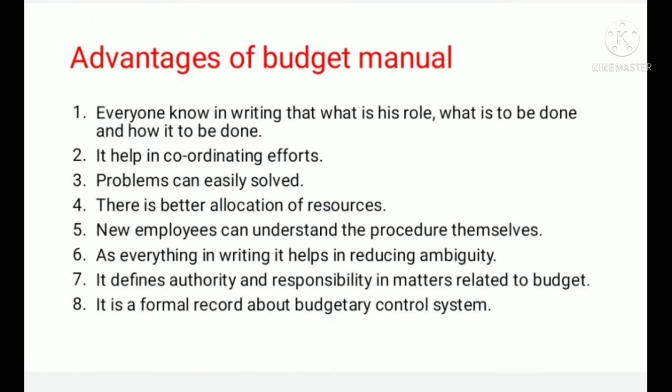Advantages of budget manual. Everyone knows in writing what is his role, what is to be done and how it is to be done. It helps in coordinating efforts. Problems can be easily solved. There is better allocation of resources. New employees can understand the procedure themselves. As everything is in writing, it helps in reducing ambiguity. It defines authority and responsibility in matters related to budget. It is a formal record about budgetary control system.